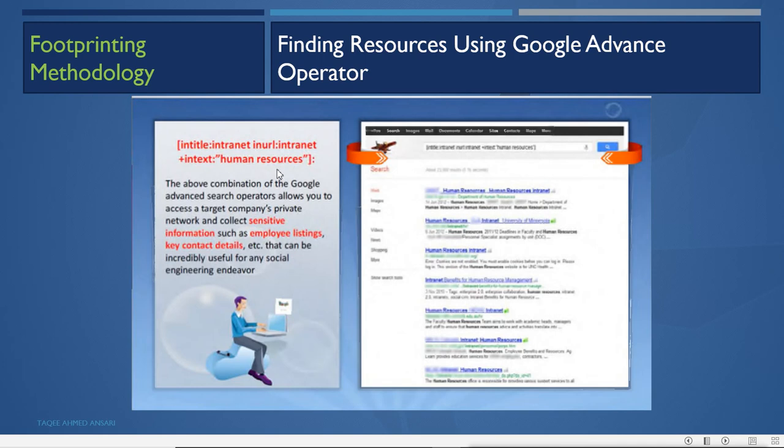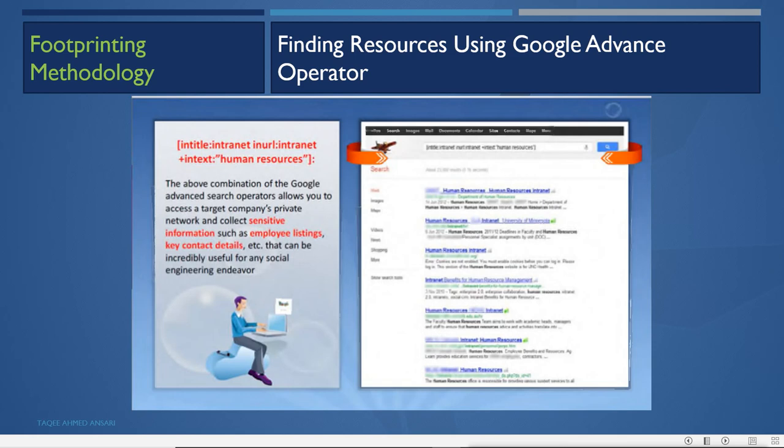Now if I put this query in Google, this combination of the Google advanced search operators allows you to access the target company's private network and collect sensitive information such as employee listings, key contact details, etc. That can be incredibly useful for social engineering and handovers. So we can do this by using the advanced search operators.